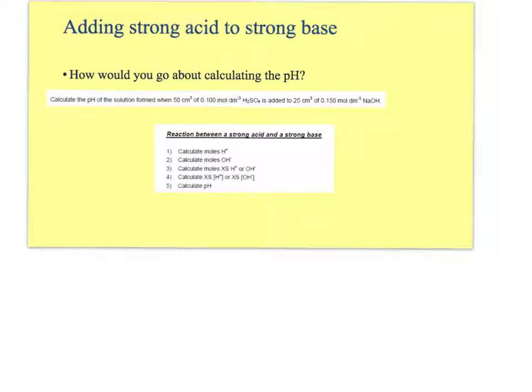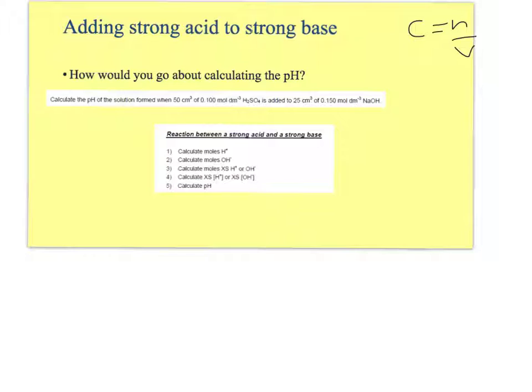So we are following on from the pKw and strong base calculations. We're looking at adding some strong acid to strong base, and then we're going to look at some weak acids. So calculating the pH. I think this is relatively simple, but I think people panic about these questions. You really need to go back to what you learned at year 12. And the key equation is C equals N over V. As long as you remember to use that equation, you're going to be pretty much okay on doing this.